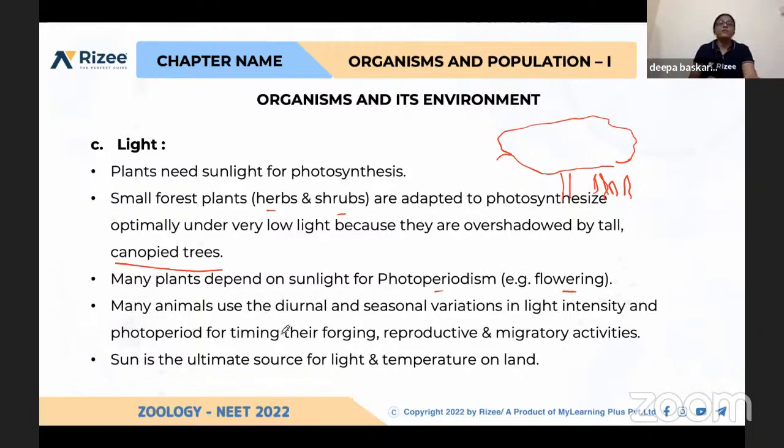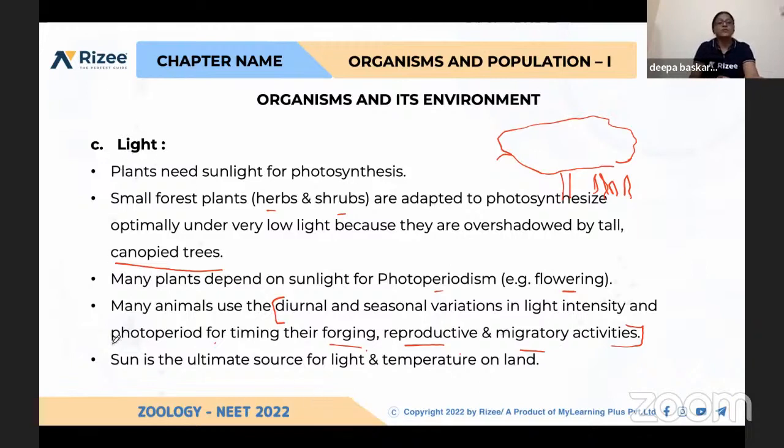And many animals use the diurnal and seasonal variations in light intensity and photoperiod for timing their foraging, reproductive and migratory activities. So based on light, many activities in the organism get changed.